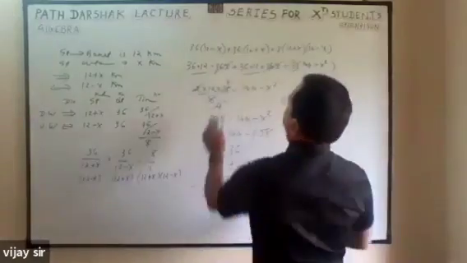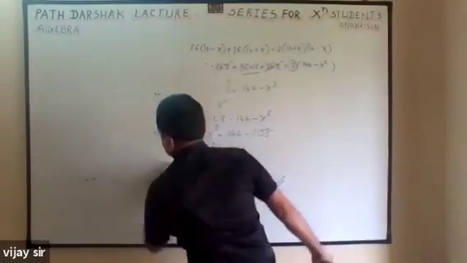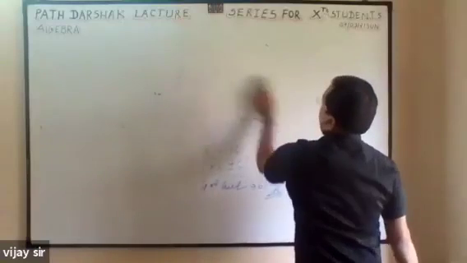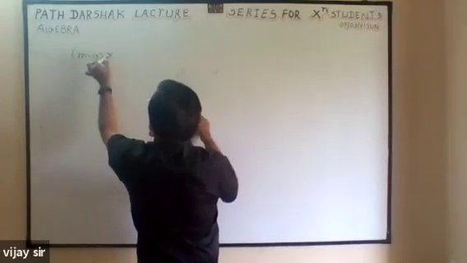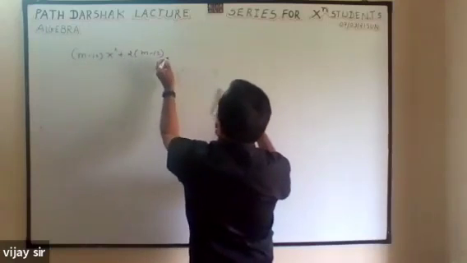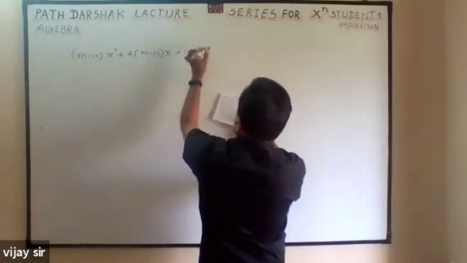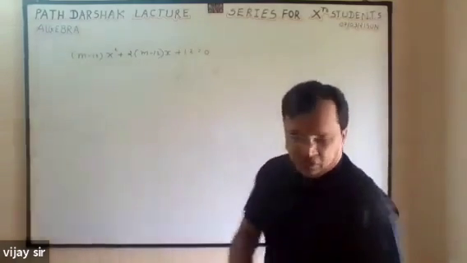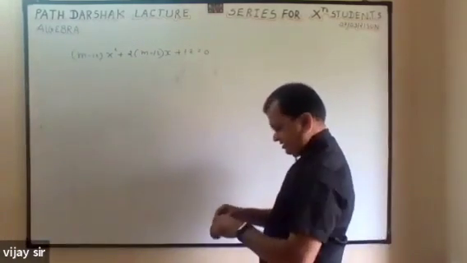Now one more example, that is also a very important question. m minus 12 x square, m minus 12 x plus 12 is equal to 0. Roots are real and equal. It is given. So find m.